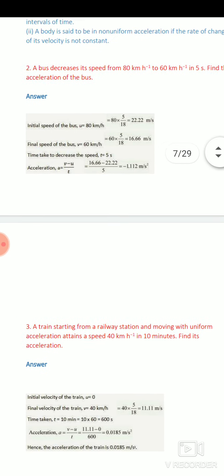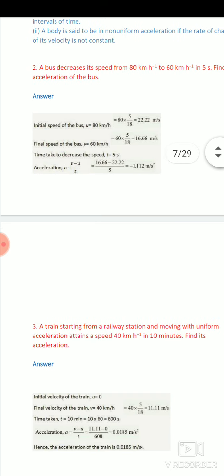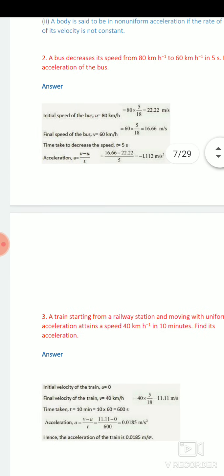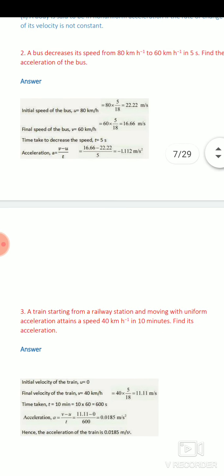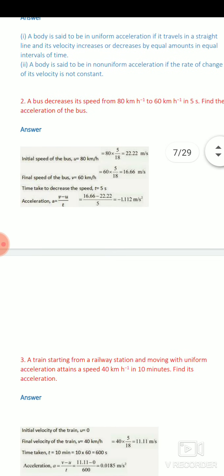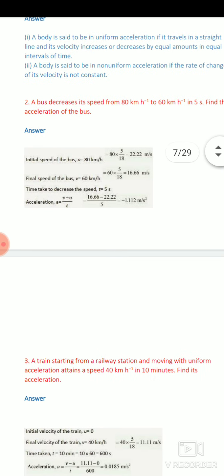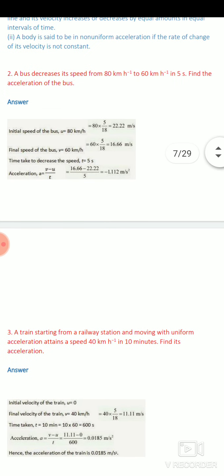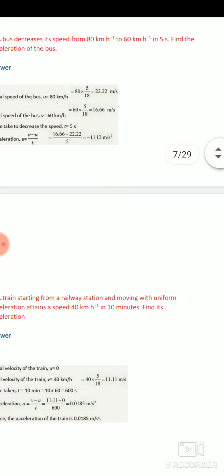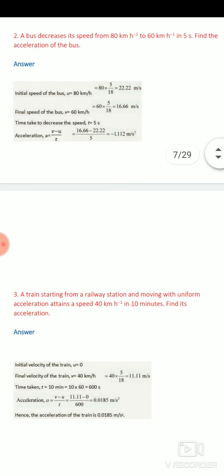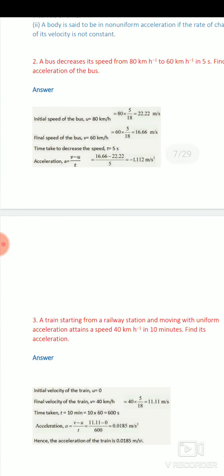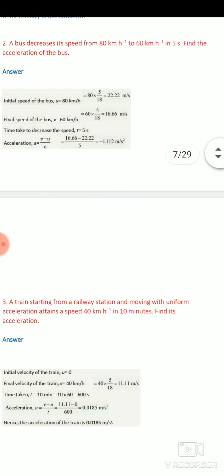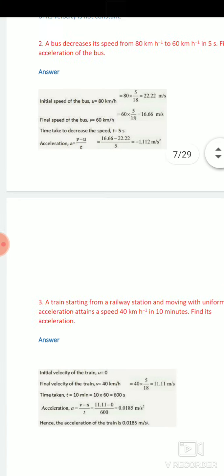Next question, a numerical question, very important, related to acceleration. Dear student, firstly you have to know the meaning of acceleration. Acceleration means rate of change of velocity per unit time. Here a bus decreases its speed, initially 80 km per hour, after that 60 km per hour in 5 seconds. Means the bus is decreasing its speed from 80 km per hour to 60 km per hour, and the time taken by the bus is 5 seconds.